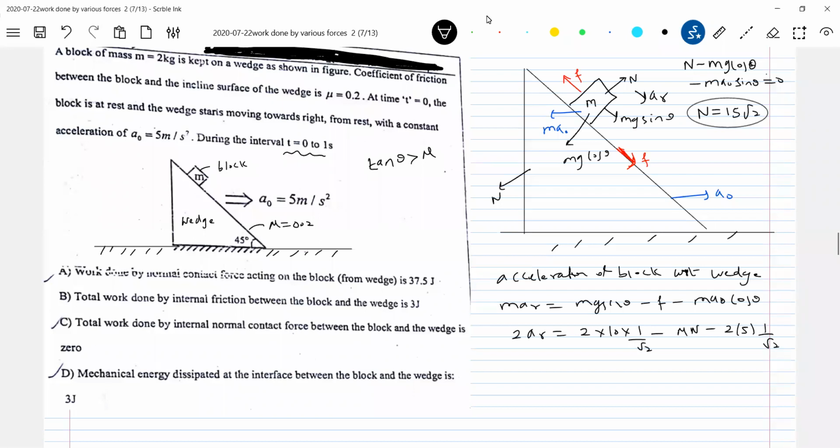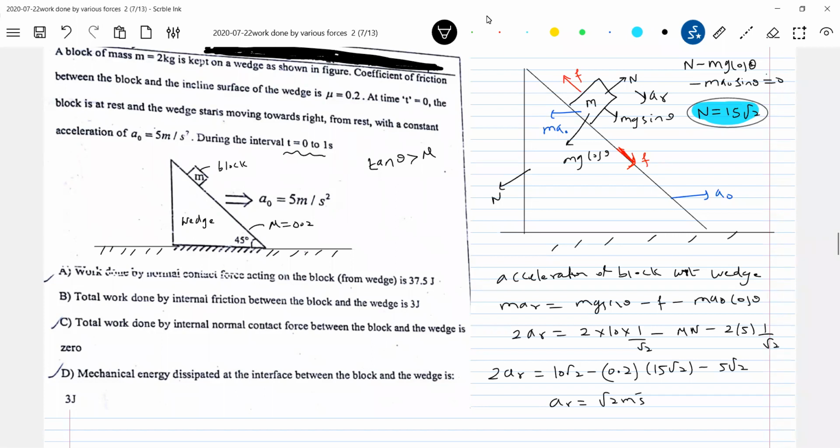Now that value I'm going to substitute here. So this will be 2 AR, this will be 10 root 2, mu is 0.2. There's no other way, we must calculate all these things. So I'll get the value of AR as root 2 meter per second square.